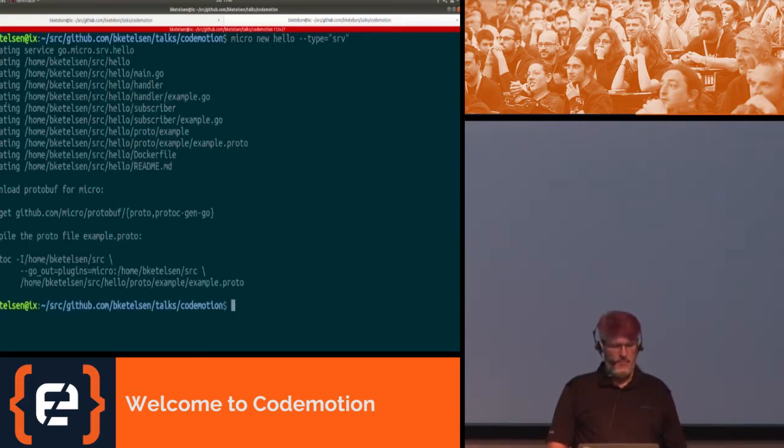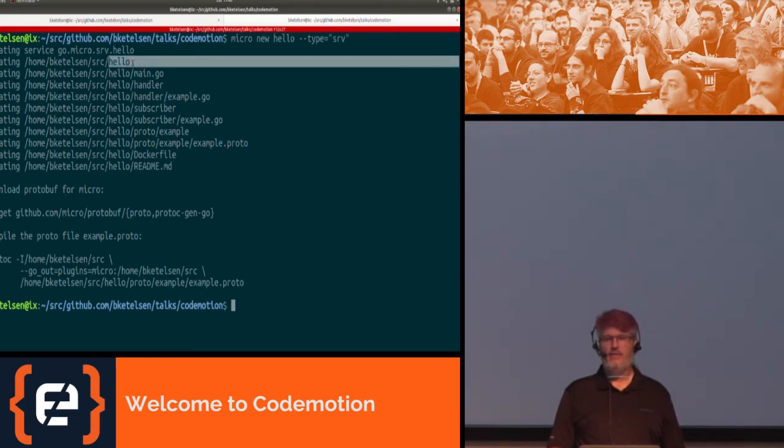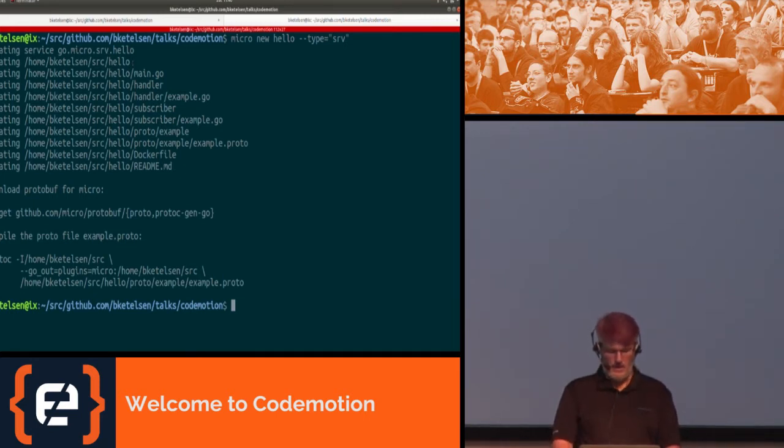So it created the boilerplate for a new microservice for us. An interesting thing to note is that my Go path is my home directory on Linux. So home Ketelsen is my Go path. All the source code for all of my Go projects is under the source directory, src. And because I gave it the name hello, it generated this project in the root of my Go path. The one mistake I make every single time I create a new Go microservice is not putting the full Go path in for the service name. So let's delete that.